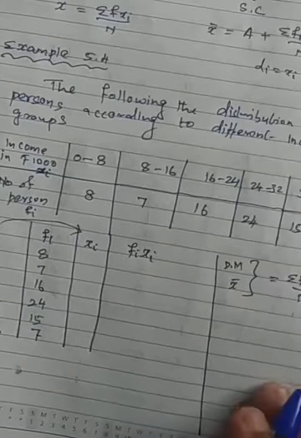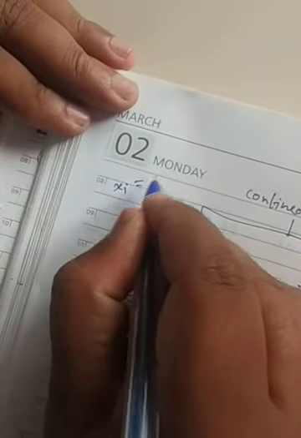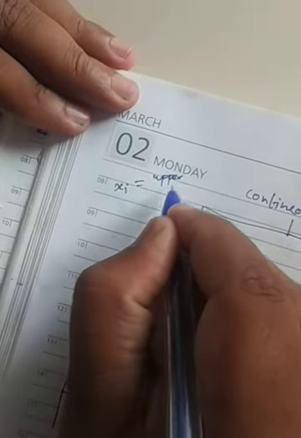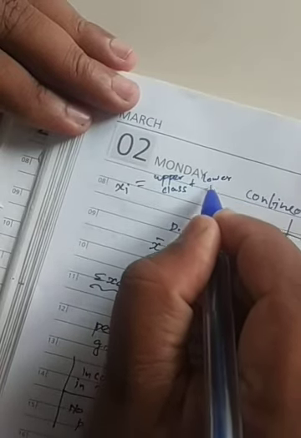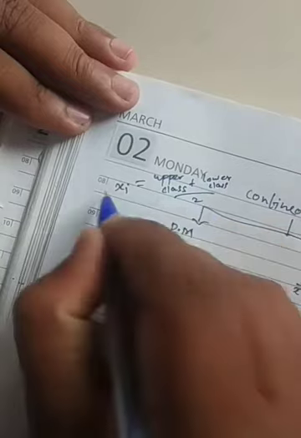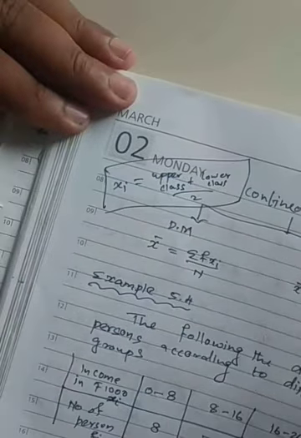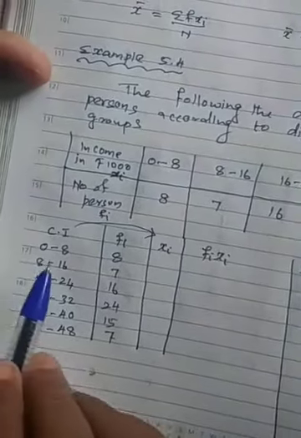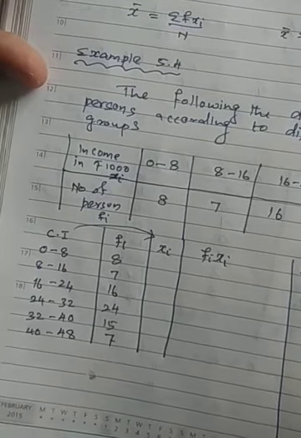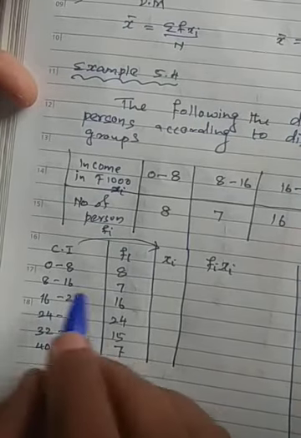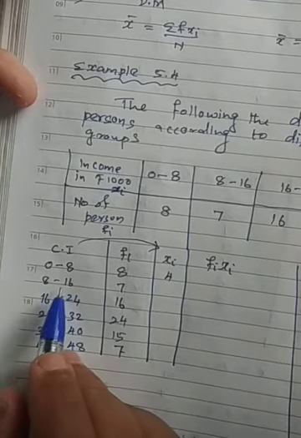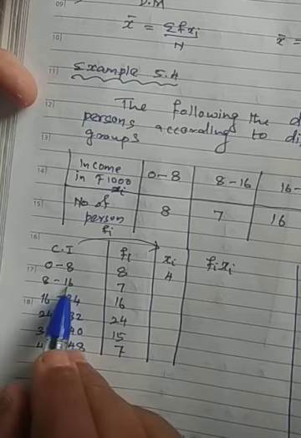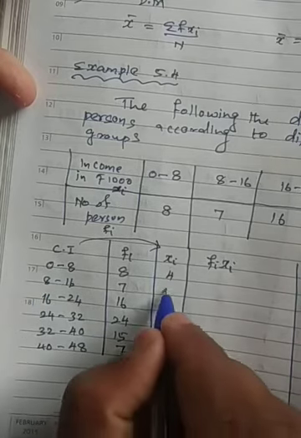In short, we can write the formula somewhere. I will write here xi equals upper class plus lower class divided by 2. This is the formula for xi. Upper class plus lower class divided by 2. What's upper class plus lower class? You just see 0 plus 8, 8 divided by 2, 4 will come, right? 8 plus 16, how much will come? 24. 8 plus 16 is 24, divided by 2, it will come as 12.